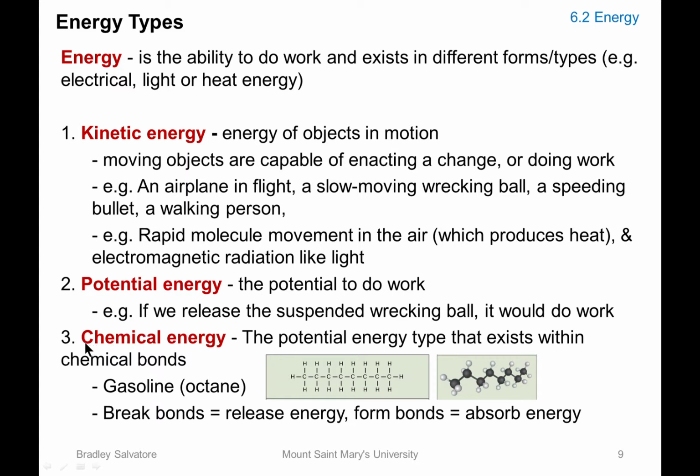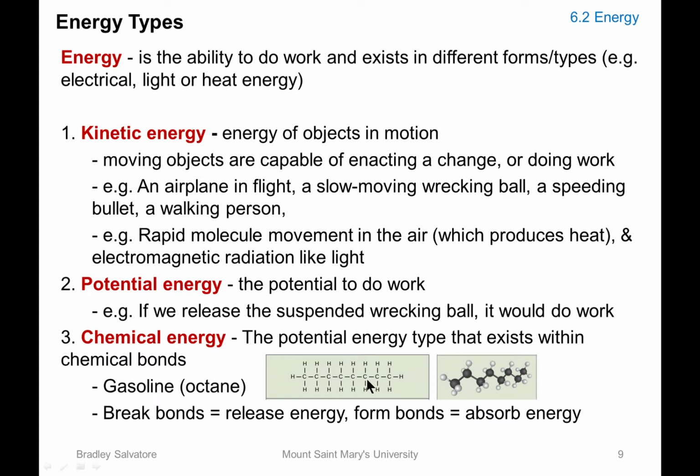Lastly, we have the third form of energy. We call it chemical energy. It is technically a subset of potential energy, but here it's standing on its own because it is a potential energy that exists within chemical bonds. So you can see here, this is gasoline, this is octane. Octane has 8, oct stands for 8 carbons, and it all has single bonds, so it is an alkane, ending with the suffix ane. This is a Lewis structure. This is a ball and stick structure of octane.